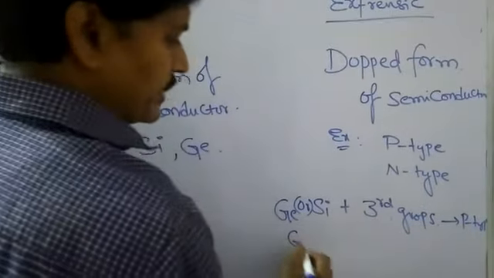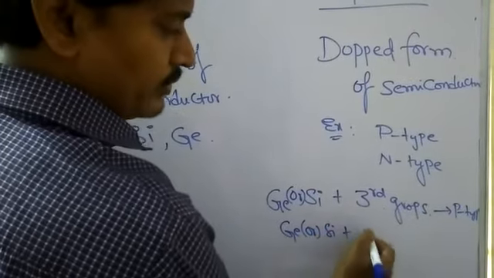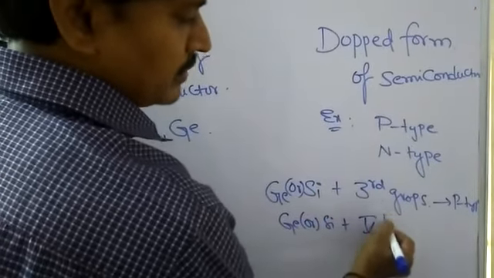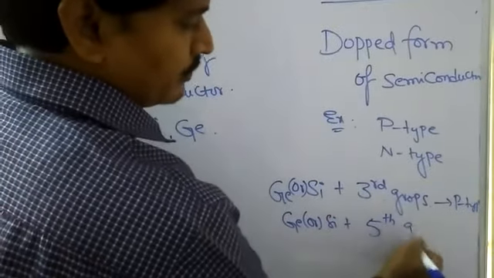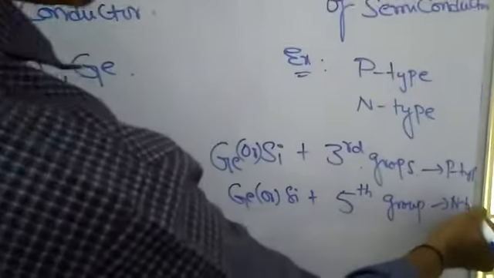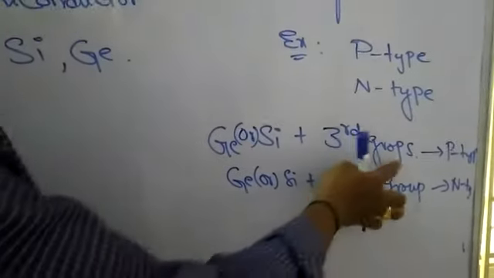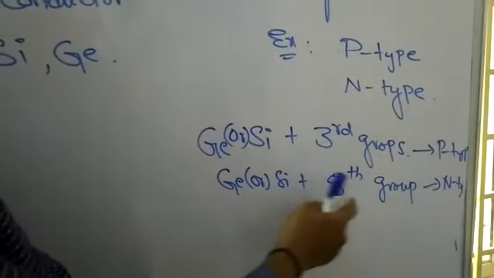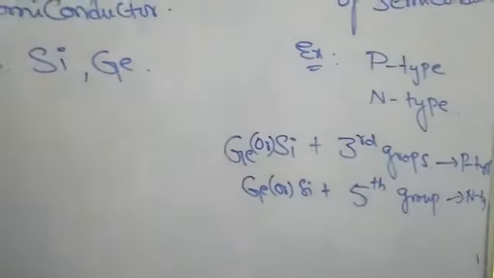Pure silicon or germanium doped with fifth group elements gives n-type semiconductor. Third group elements are aluminum, boron, gallium, indium, thallium. Fifth group: nitrogen, phosphorus, arsenic, antimony and bismuth.